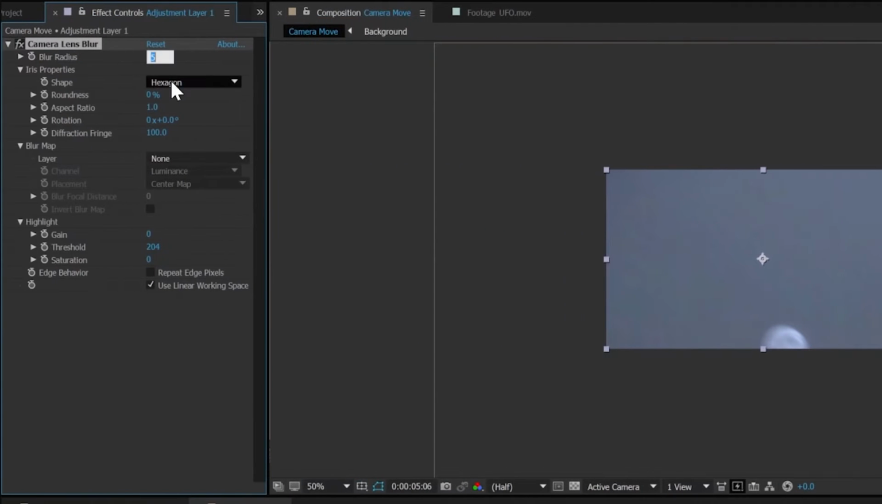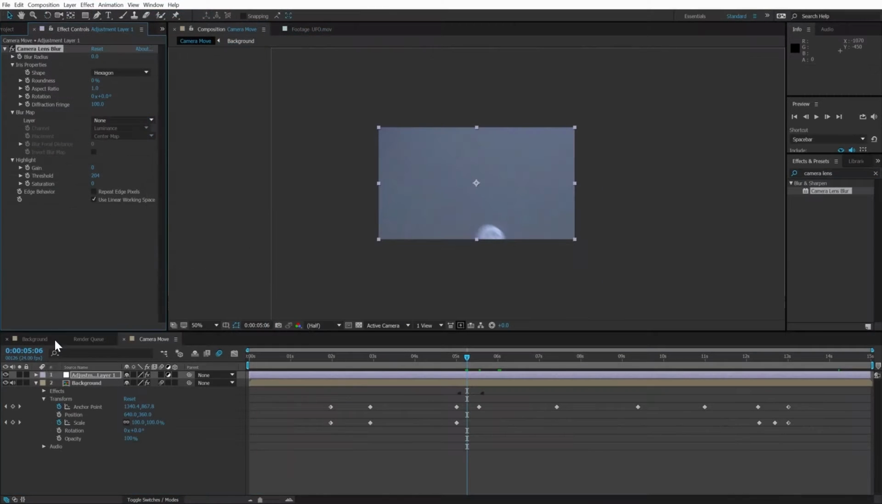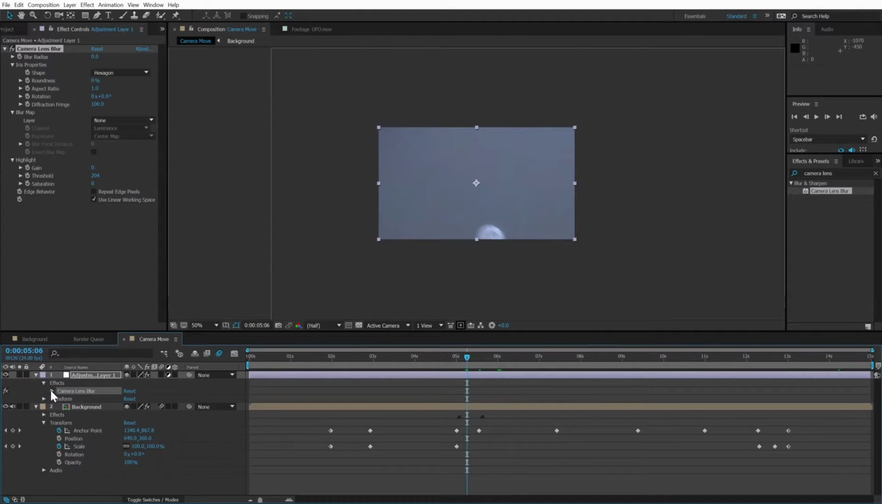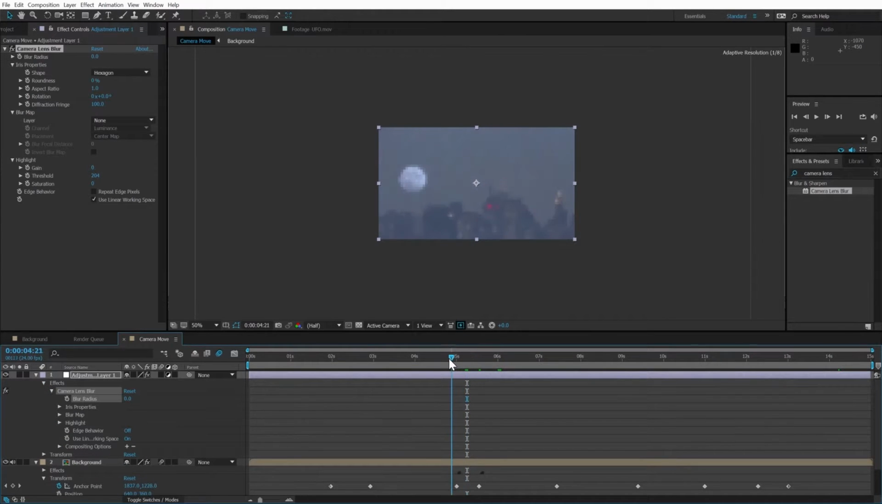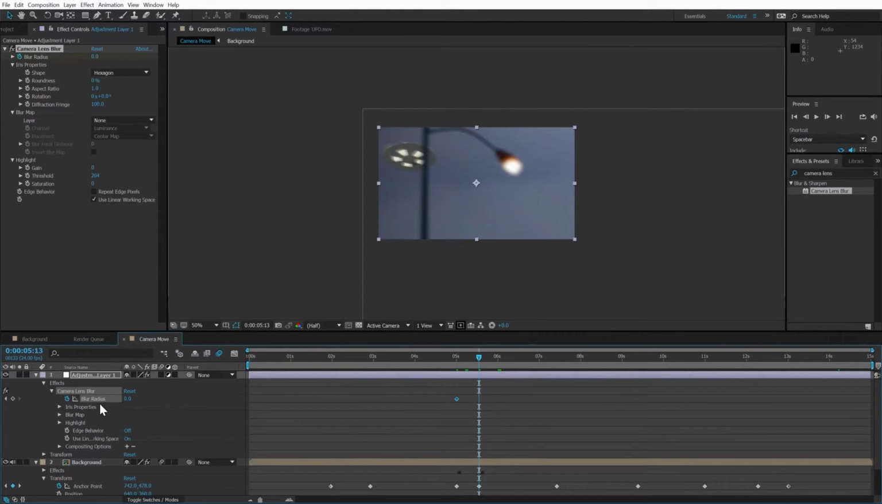I'll initially set the blur to 0. But during the first pan to the UFO, I want to quickly animate a blur effect to help simulate the autofocus of a camera. Notice there's a stopwatch in the effect panel to turn on animation, just like in the timeline. So I'll animate from 0 up to 40 and back down initially. And then, at the end of the timeline, I'll go from 0 up to 15